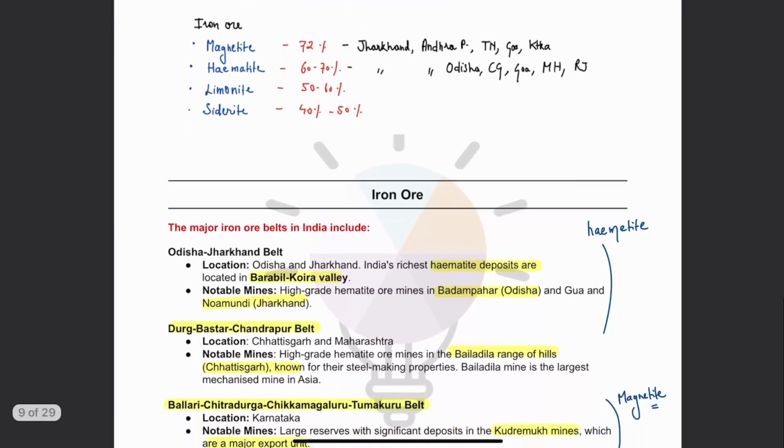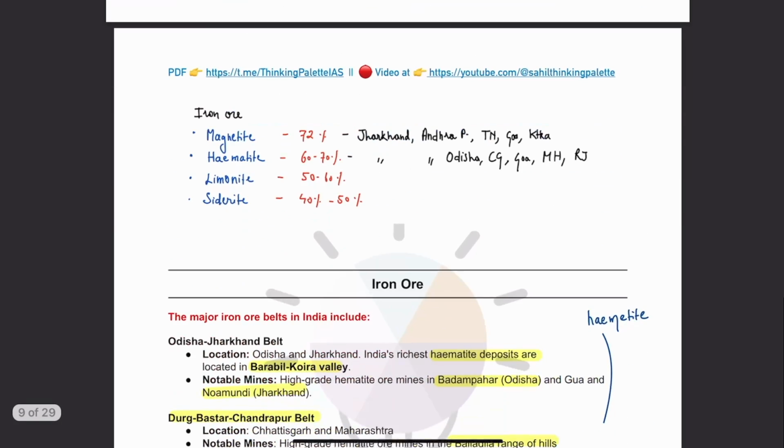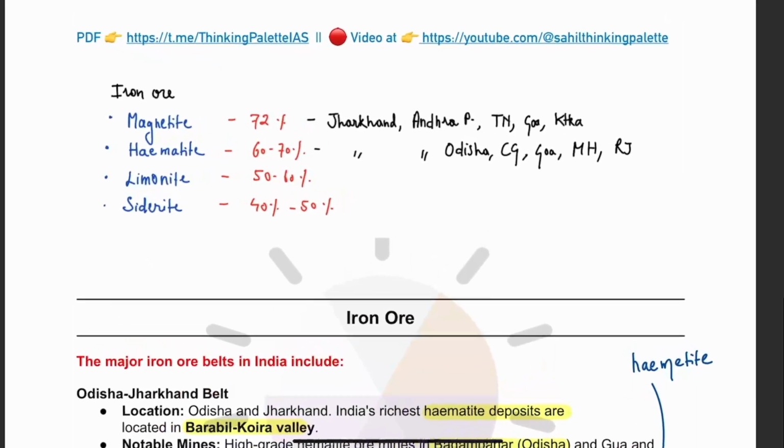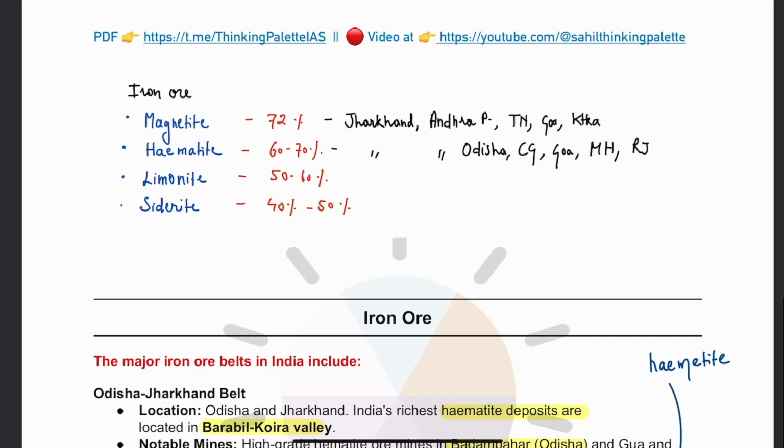Now, moving on. First of all, we are going to discuss iron ore. Iron ore is very important for economic well-being, and in fact, the usage and consumption of iron ore and steel is directly linked with the economic well-being of a nation. When we talk about iron ore, largely we have 4 types: magnetite, hematite, limonite, and siderite.